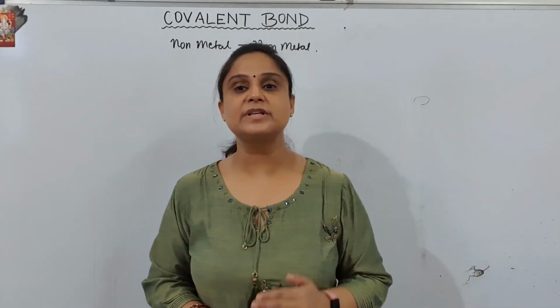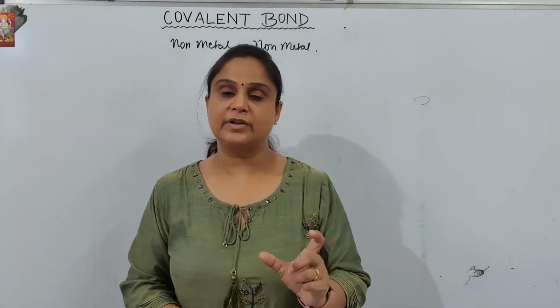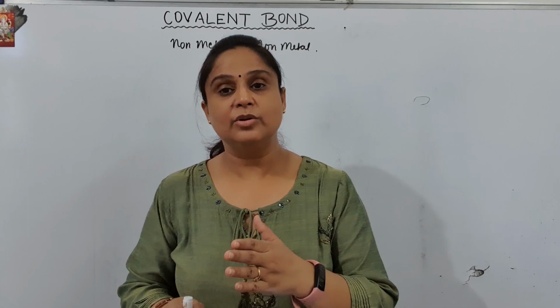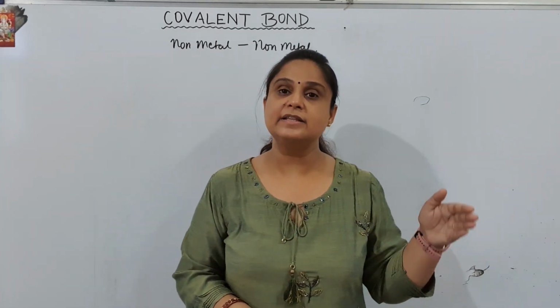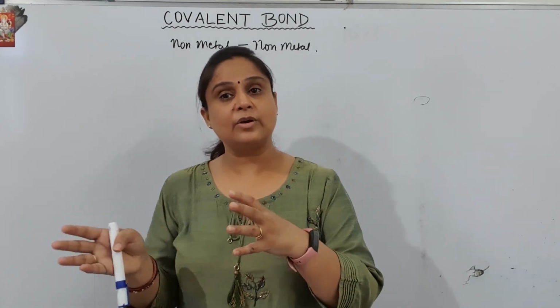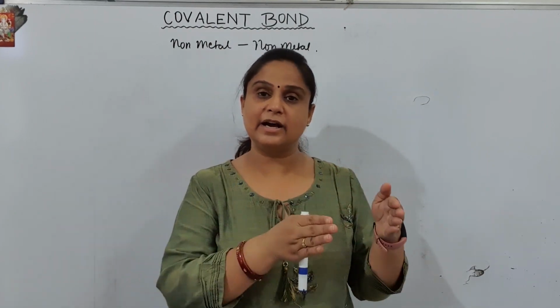In the last videos I explained what ionic bonding is. Remember that ionic bonding was made between a metal and a non-metal. The non-metal had a tendency to gain electrons, while the metal had a tendency to give electrons. Both of them were complementary to each other. That is why they decided that one will give and one will take.